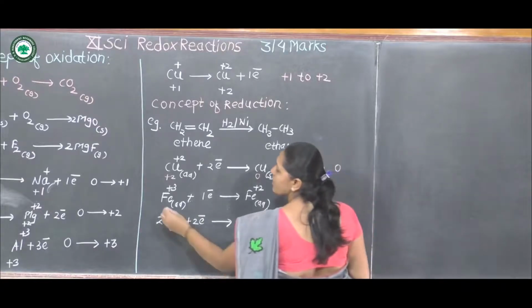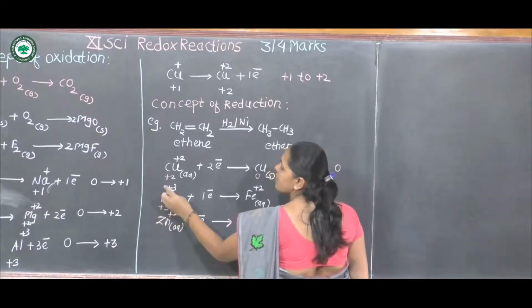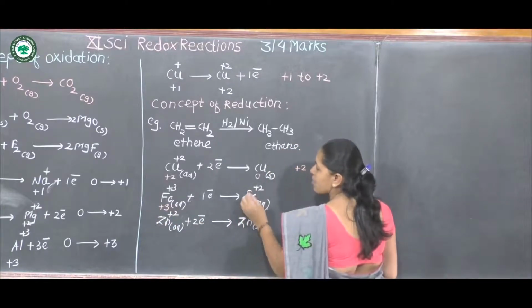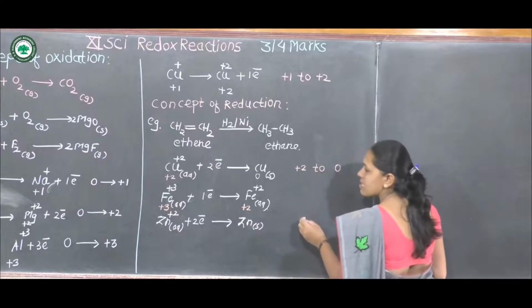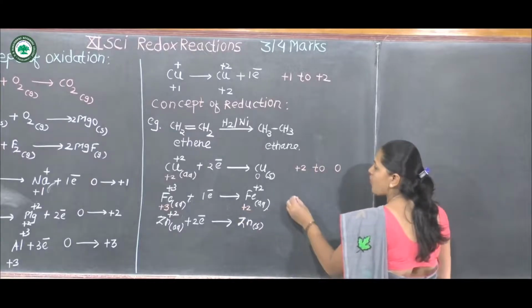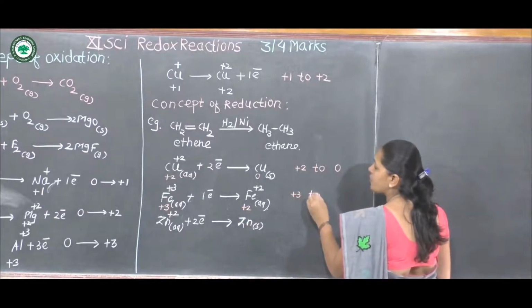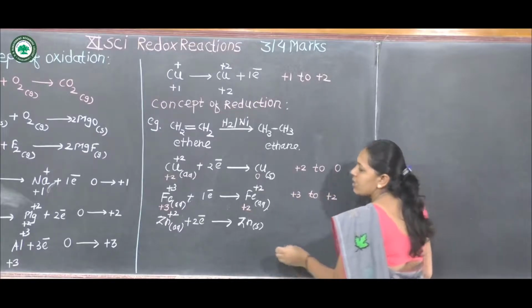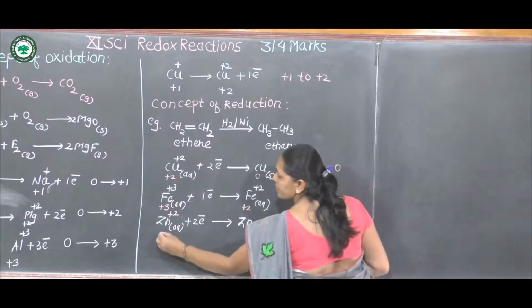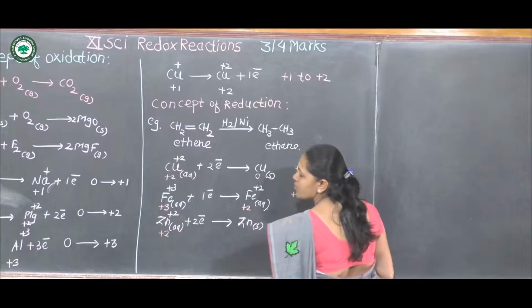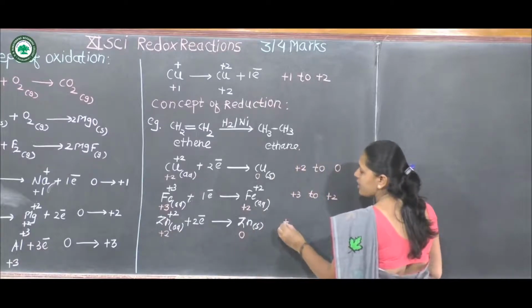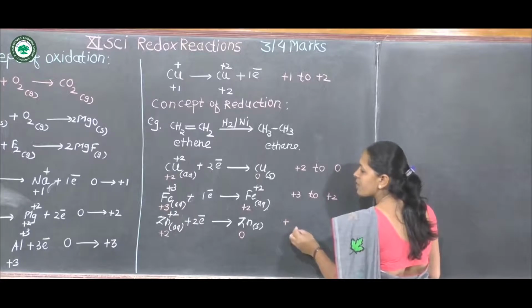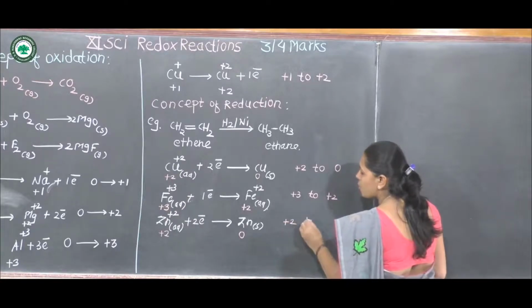In the second example, oxidation state of iron changes from +3 to +2. In the third example, zinc +2 has +2 oxidation state and zinc has 0, so it changes from +2 to 0.